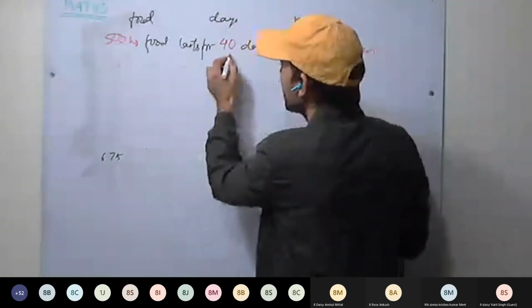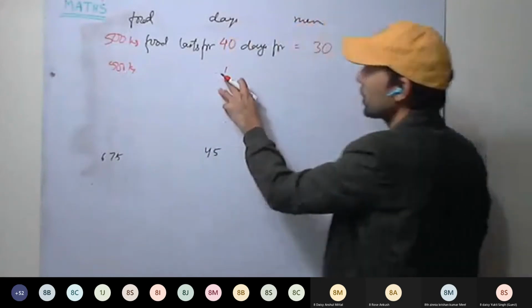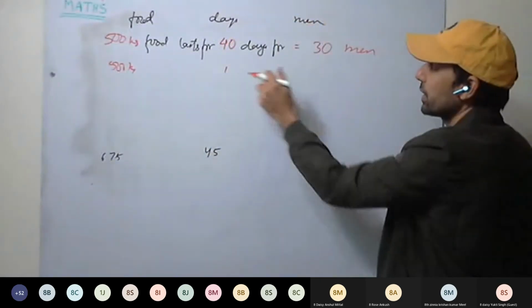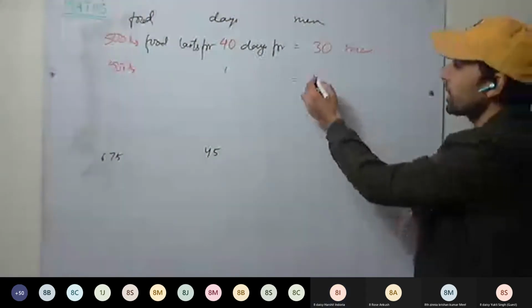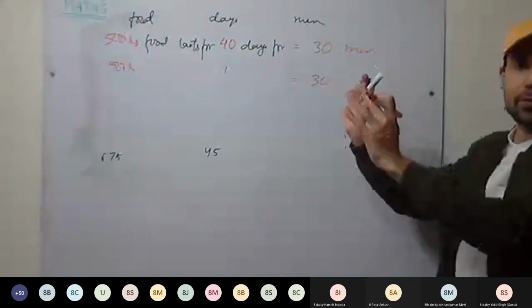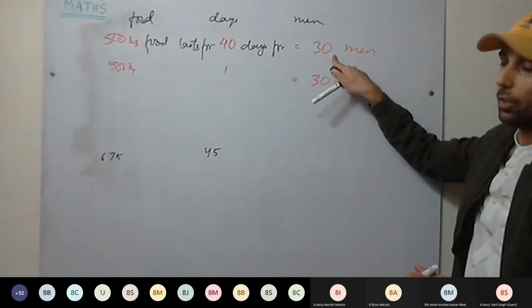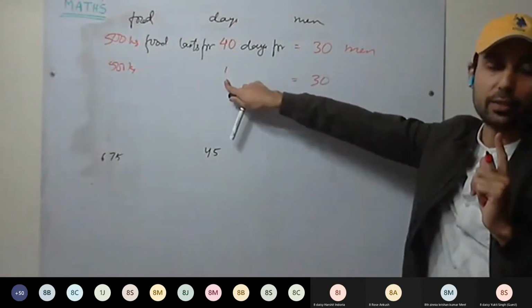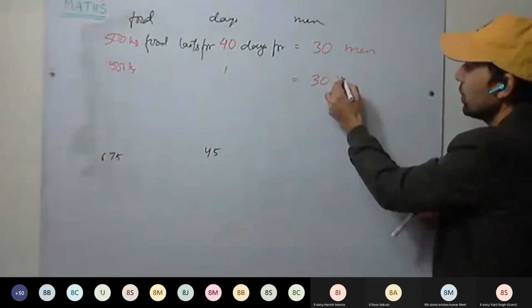So first we make number of days 1. So 500 kg of food will last for 1 day for how many men? 30 upon 40? No, listen again. See here, food is the same amount of food. But earlier it was lasting for 40 days when 30 men are there. Now it is lasting for 1 day. It means the number of men have increased. So 30 we will multiply by 40.